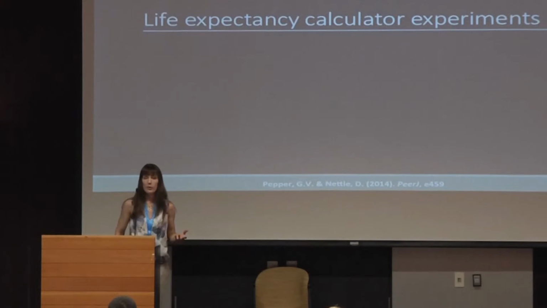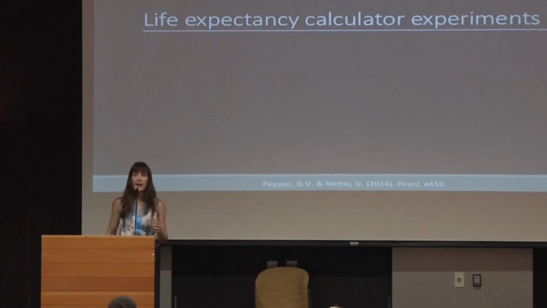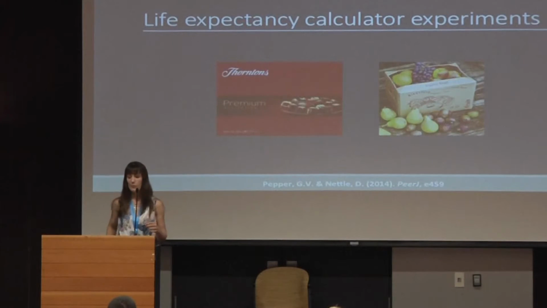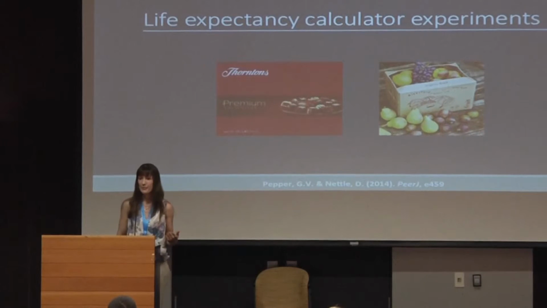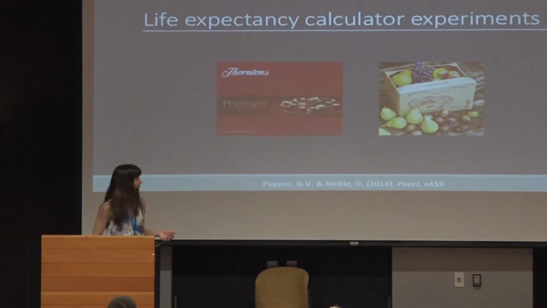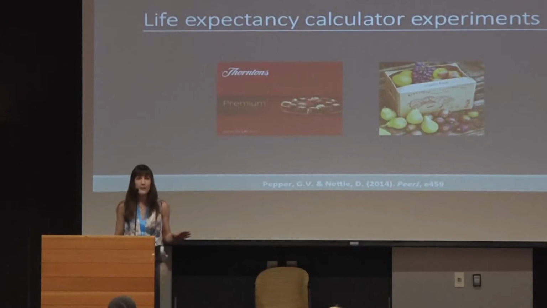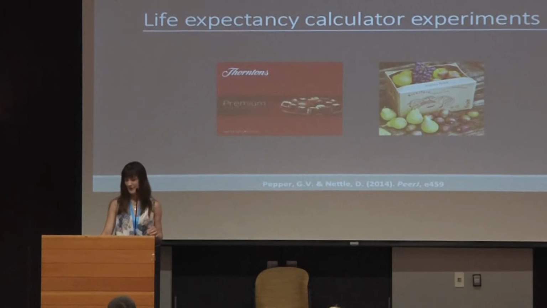We then asked them to go on and fill out a survey, and at the end we thanked them for taking part, and we offered them a choice of reward for taking part in the study. We asked them if they wanted a box of chocolates, our unhealthy option, or if they wanted a box of organic fruits, our healthy option. I should say before we move on that these people were all fully debriefed. Don't worry, nobody went away thinking that they had a high uncontrollable risk of mortality. We did tell them at the end that this was a manipulation.